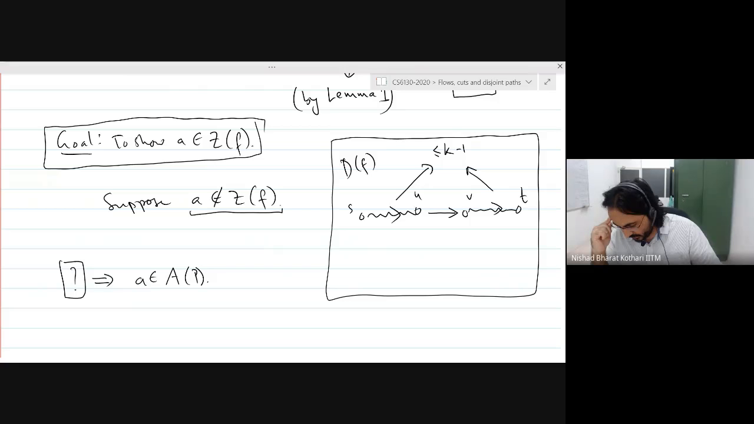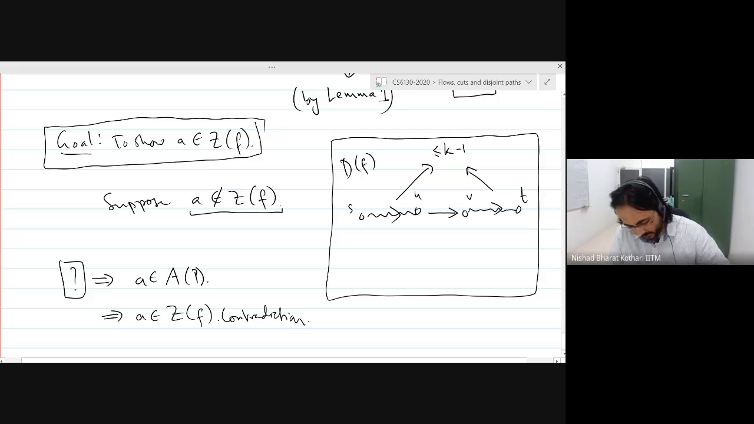If it is part of the path P, then it would mean that it is in the set Z of F, right? Because P is the shortest path. So if this is true, then A is in Z of F, and that would be a contradiction because we started by assuming that A is not in Z of F. So how do I arrive at this conclusion that A has to be part of the path P?